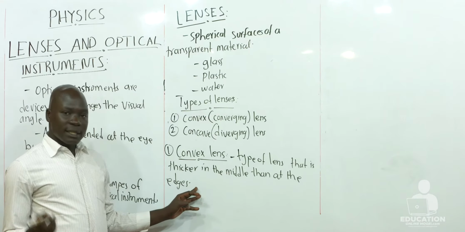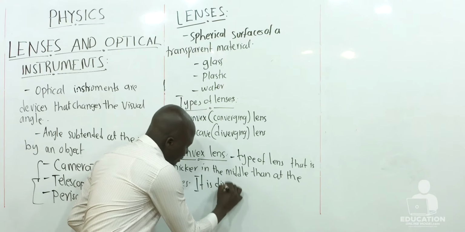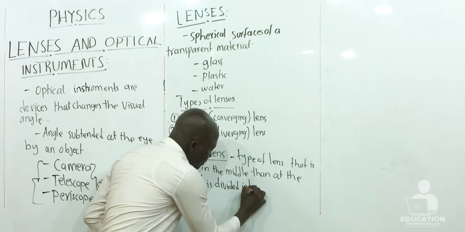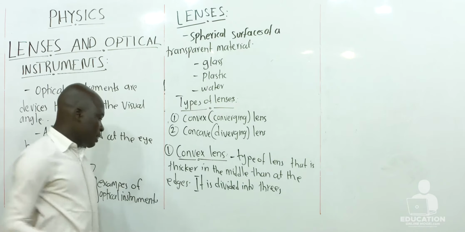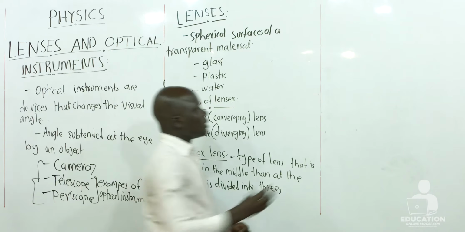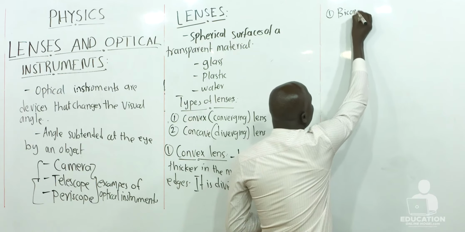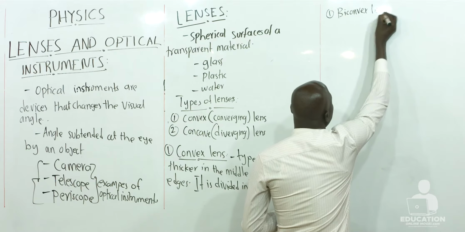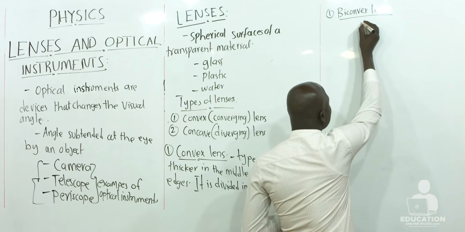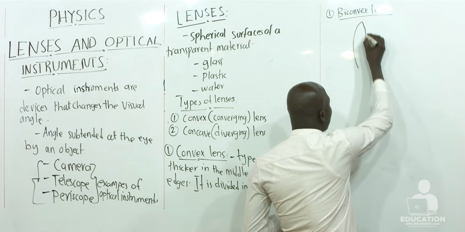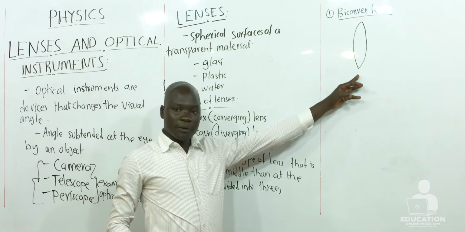So a convex lens is divided into three. One is called the biconvex lens. And this is how a biconvex lens looks like. This is a biconvex lens.